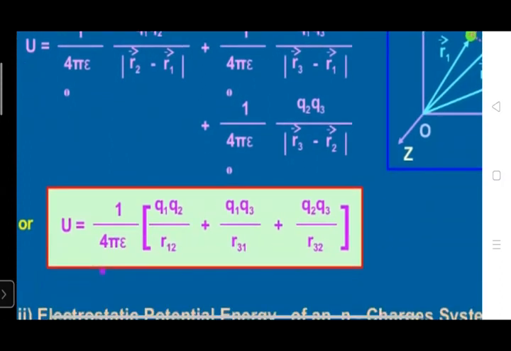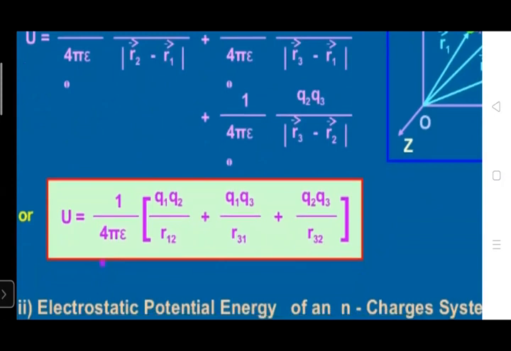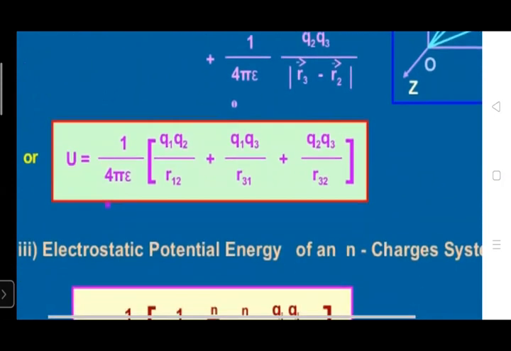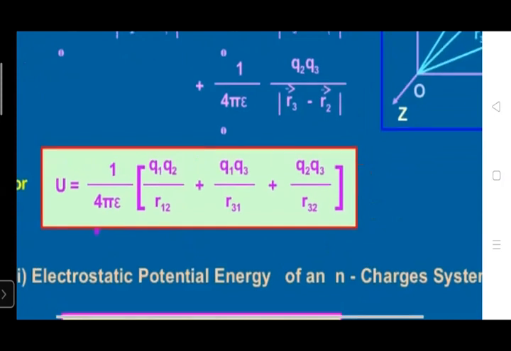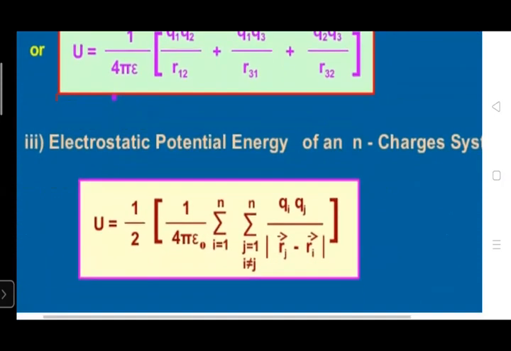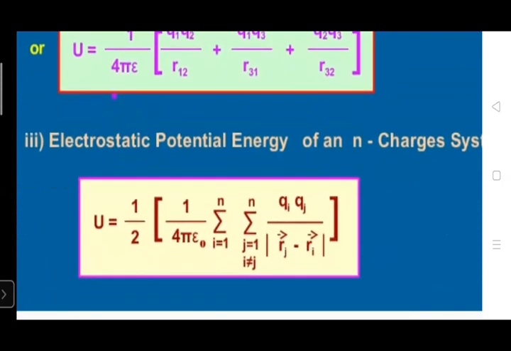On solving, we get U equals 1 upon 4 pi epsilon naught in brackets Q1 Q2 upon R12 plus Q2 Q3 upon R32 plus Q1 Q3 upon R31. This is the potential energy of the three charges. So we can write the potential energy of a system of n charges from this equation.